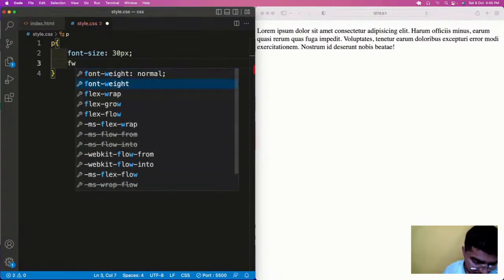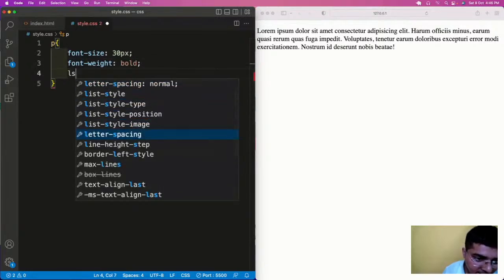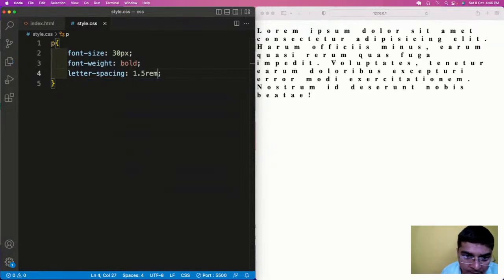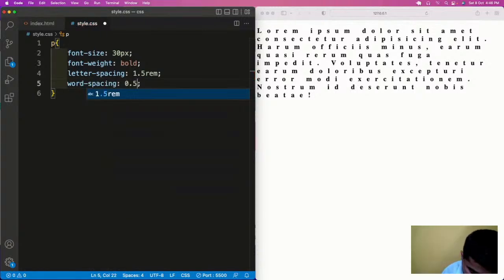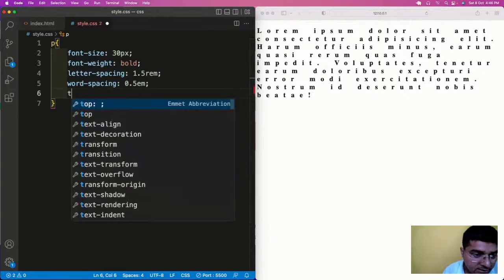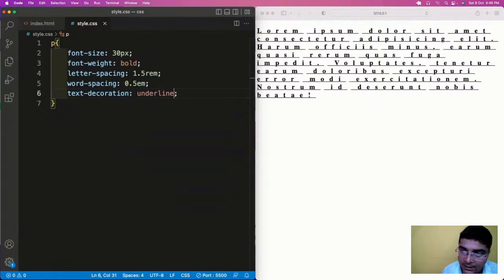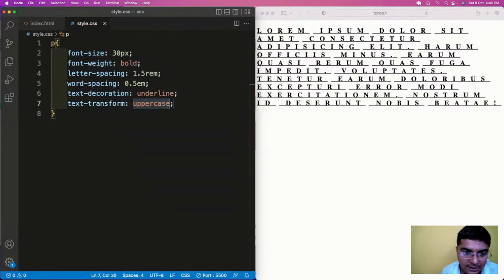We have font weight bold. We'll have letter spacing of 1.5rem, and word spacing of 0.5em, and text decoration underline, and text transform to uppercase, so all get capital.